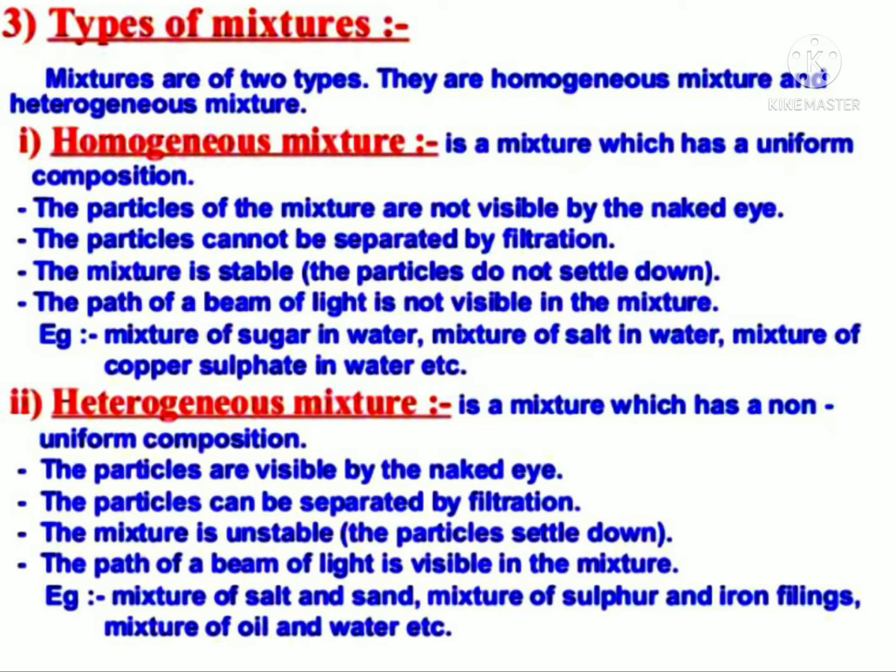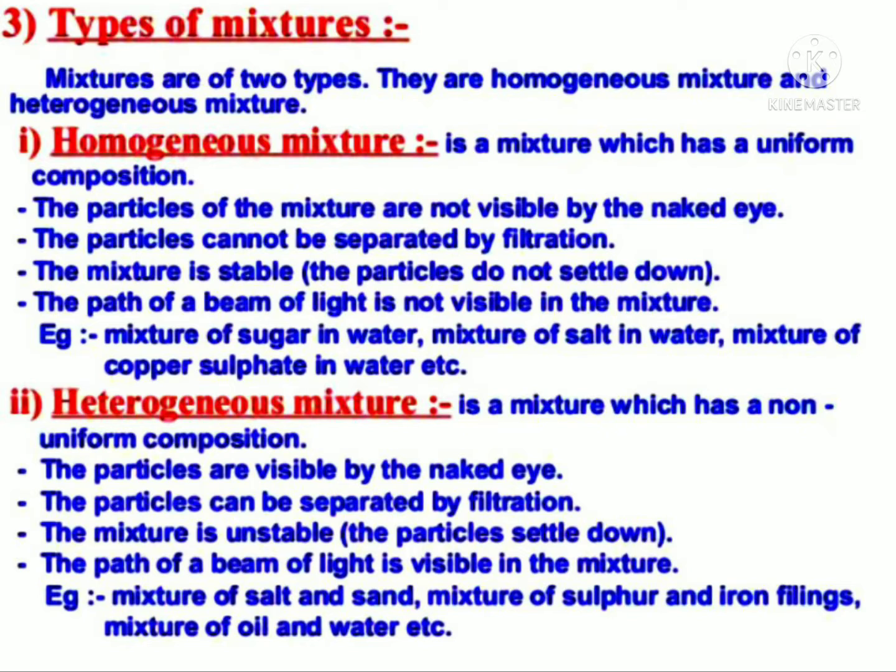The particles of the mixture are not visible by the naked eye. The particles cannot be separated by filtration. The mixture is stable. The particles do not settle down. The path of a beam of light is not visible in the mixture. Example: mixture of sugar in water, mixture of salt in water, mixture of copper sulfate in water, etc.